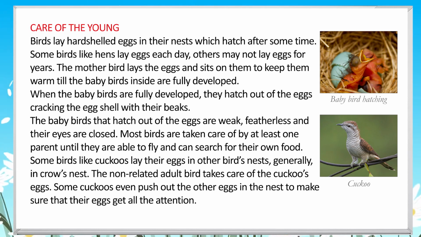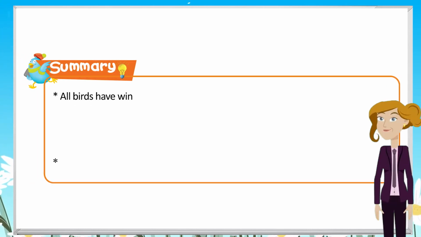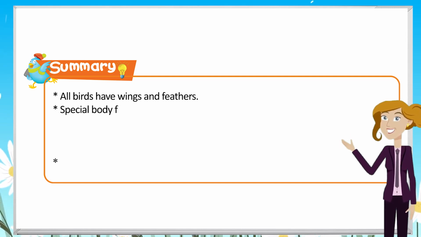Some birds like cuckoos lay their eggs in other birds' nests, generally in crow's nest. The non-related adult bird takes care of the cuckoo's eggs. Some cuckoos even push out the other eggs in the nest to make sure that their eggs get all the attention. Summary. All birds have wings and feathers.